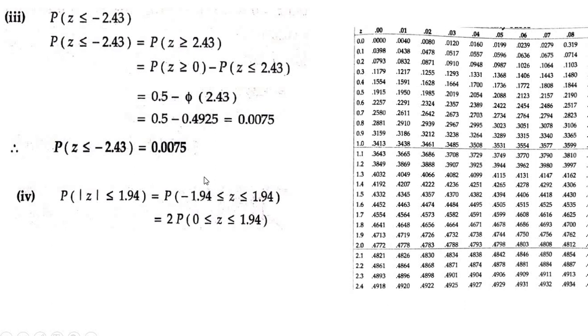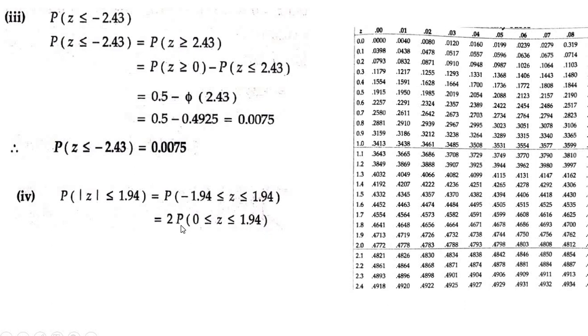It is the area from 0 to z1 minus the area from 0 to z2, right? Here you have z1 as a negative value. When you convert it into positive, you get 1.94 only: z greater than or equal to 0 less than or equal to 1.94. So in general, since both the values are the same, it can be written as 2 times P of z greater than or equal to 0 less than or equal to 1.95.